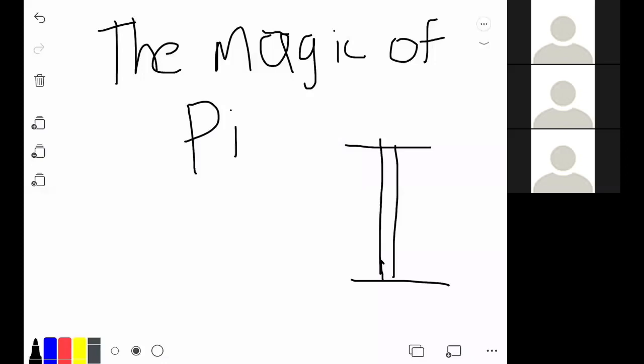In fact, if architects or engineers get the pi measurements wrong, even down to a centimeter, the building will collapse. It will not be structurally able to hold itself. Do you see the magic of pi now?